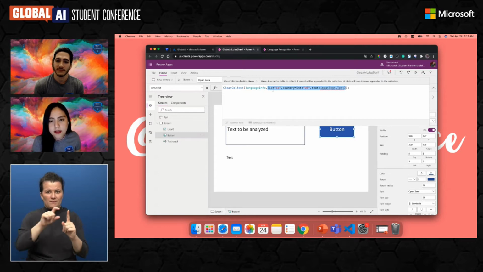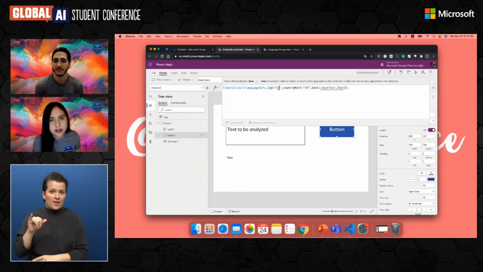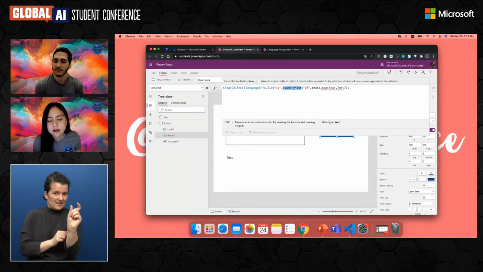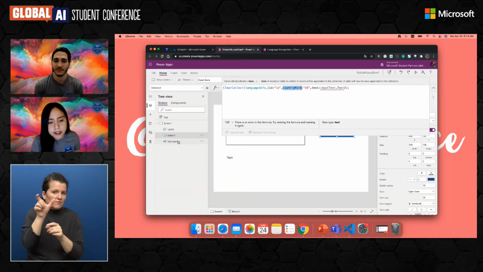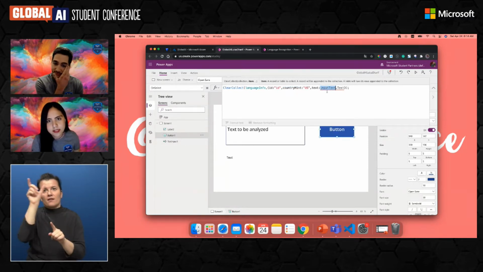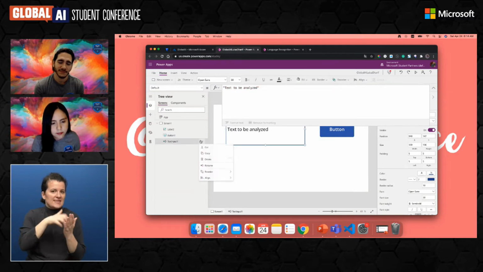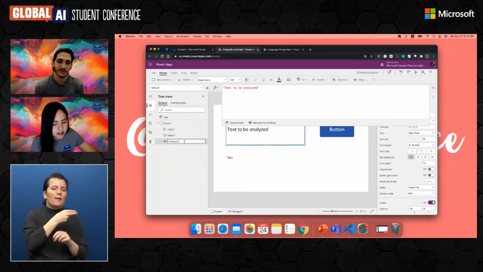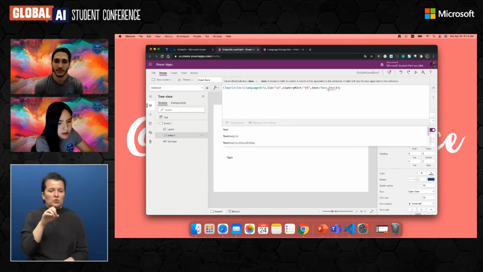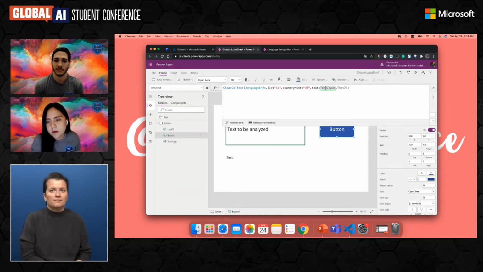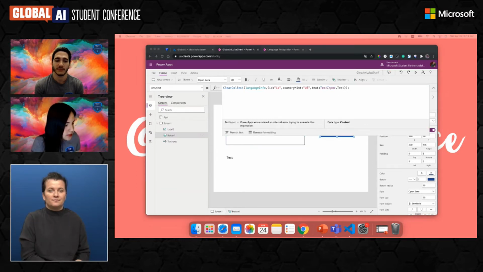the API. So here we can add an ID, just like a file name, or an identifier for sending to the API, and then a country hint, which is like giving context to our API about what is the location, or more information about the text that's gonna be entered. And then here we just put the name of our text, our input text. So for example, here we have text input 1, so we can just rename it as text input. And now we are getting that information for our text.